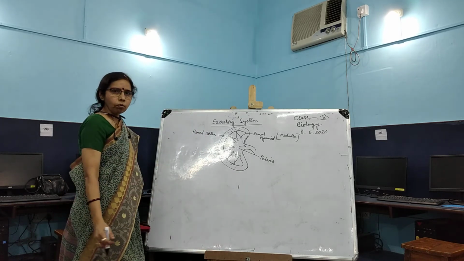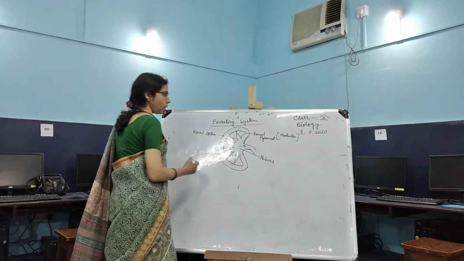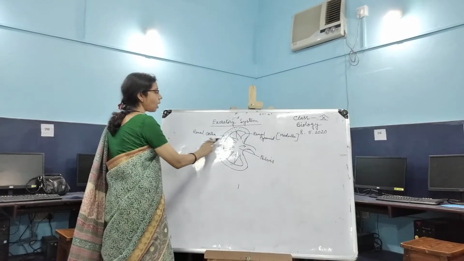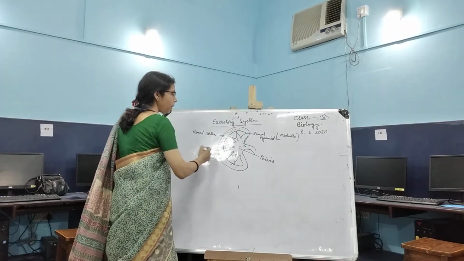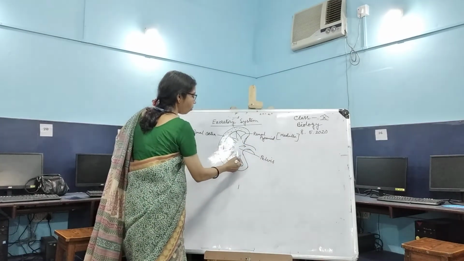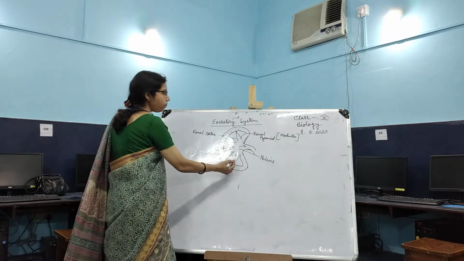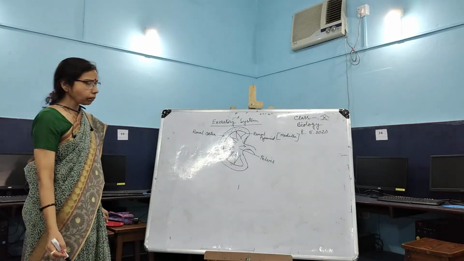So this is the internal structure. Now there may be a question: what is the difference between the renal cortex and the renal pyramid? Renal cortex is the outer region, which has a dotted appearance, and the inner region of the kidney is called the renal medulla, which consists of a number of pyramidal structures.